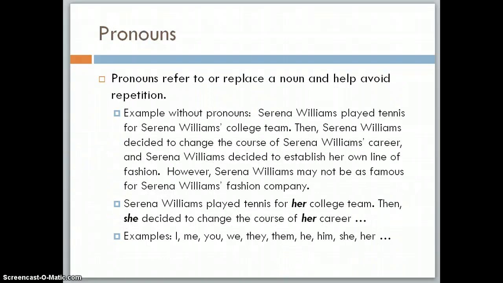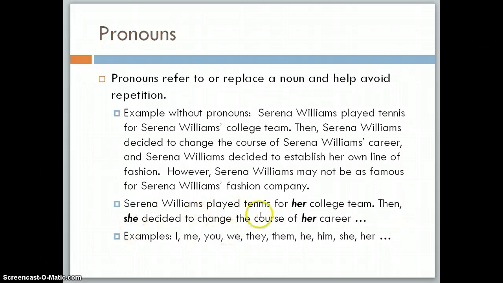Pronouns refer to or replace a noun and help avoid repetition. So, for example, if we have some information about Serena Williams, without any pronouns, we would have to repeat Serena Williams' name several times. Serena Williams played tennis for Serena Williams college team. Then Serena Williams decided to change the course of Serena Williams' career, and on and on and on. So if we use pronouns, we can replace her name and know that we're referring to her.